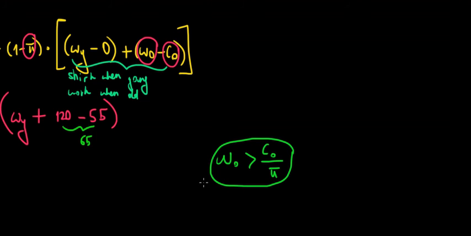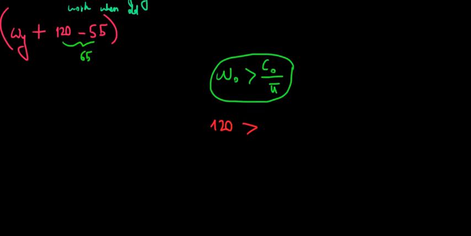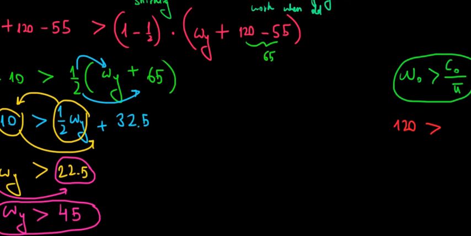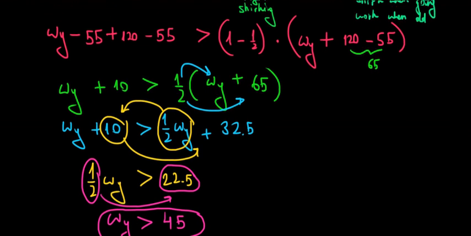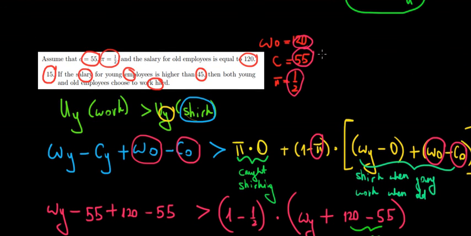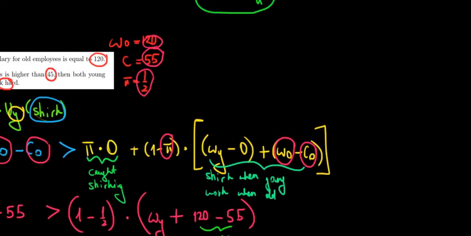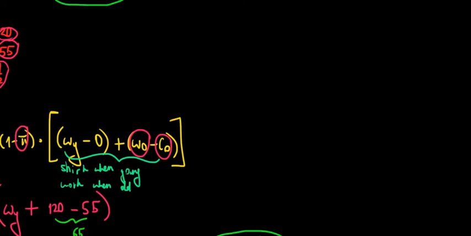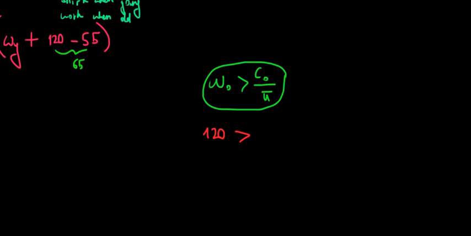So 120 must be greater than, let's see if that's going to be true, must be greater than the cost. The cost is given in the question as 55, right? It's given in the question as 55, and the P is going to be a half. If the P is going to be a half, so 120 must be greater than 55 divided by 1/2, which is equal to 120 greater than 110.